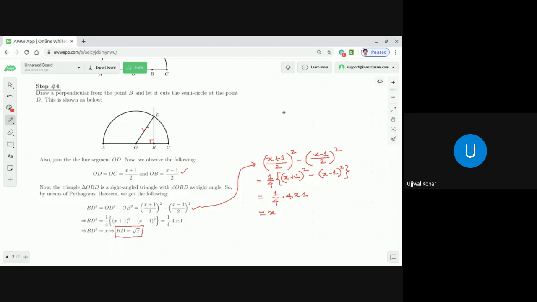I can show it to you. Okay, let me use a different color and explain. Suppose (a plus b) whole square, minus (a minus b) whole square. The formula is 4 into a into b, but how?